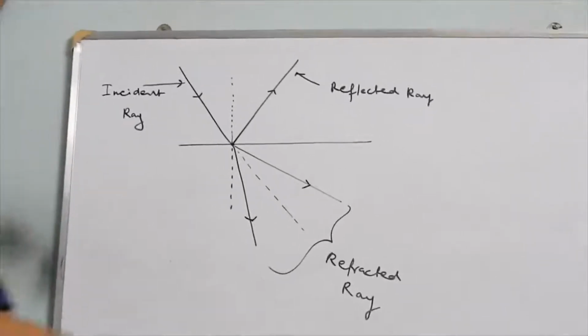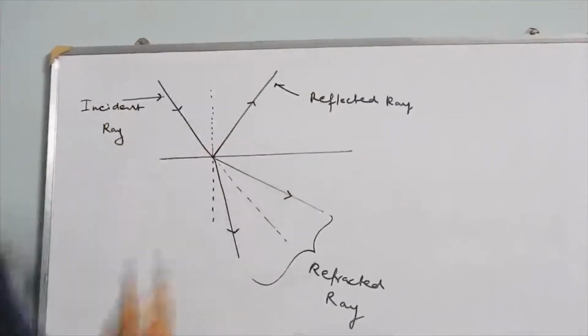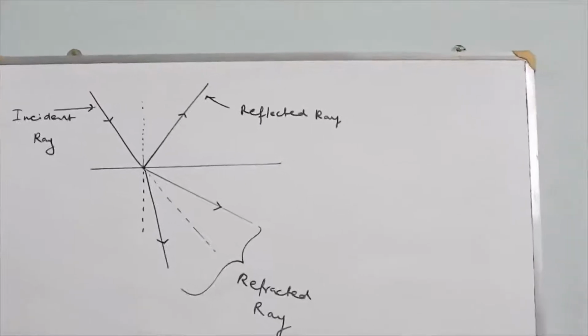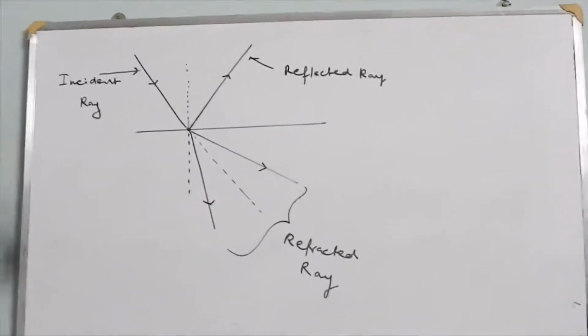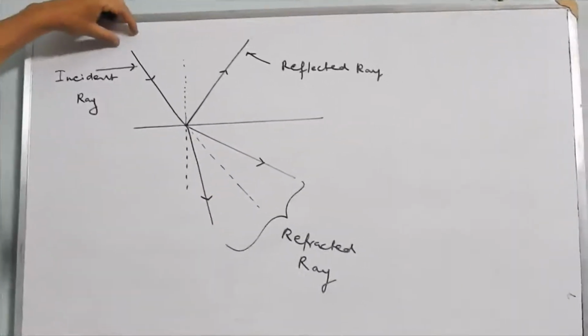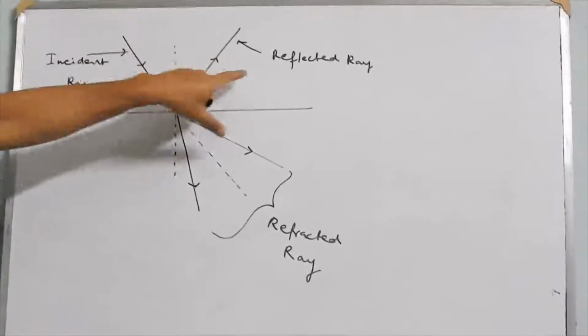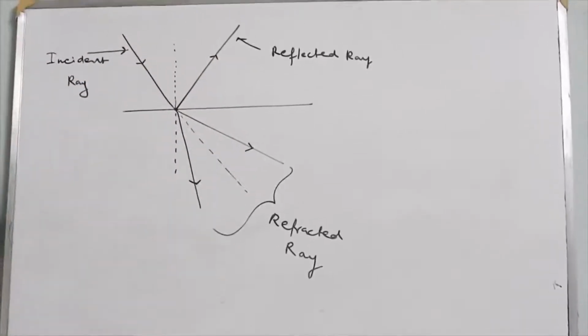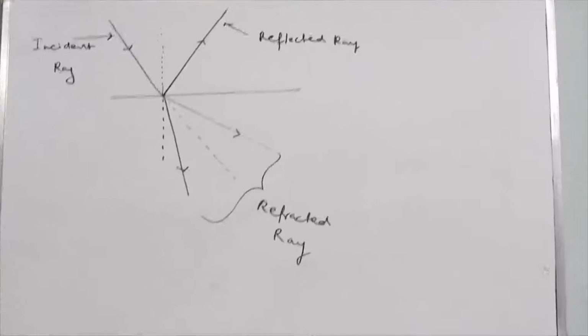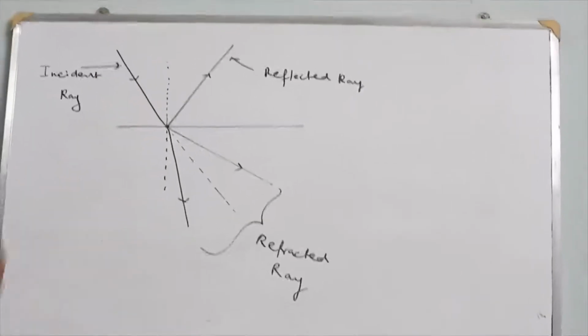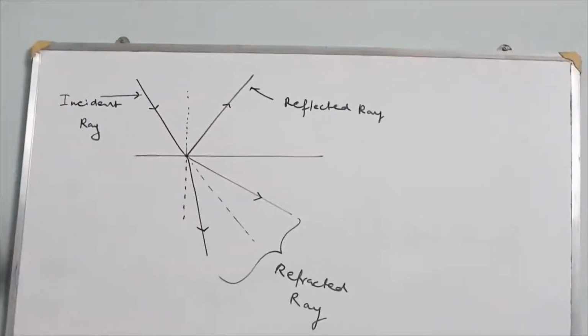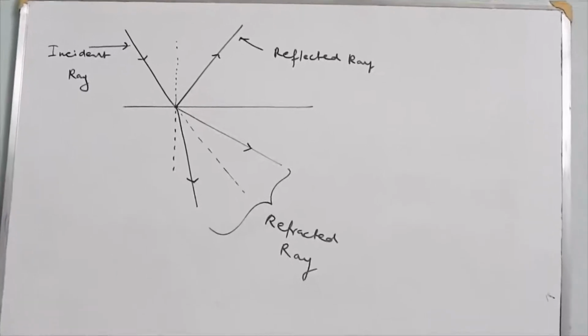Some amount of light might also be absorbed by the boundary separating the two mediums. So there is loss in intensity definitely. The incident ray has the maximum intensity. The reflected ray and the refracted ray will definitely have loss in intensity, because on reflection there is some absorption also by the boundary separating the two mediums.